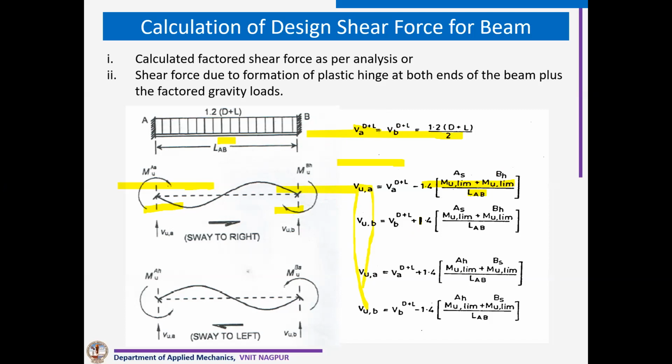Now here you can see this 1.4 factor. Why has this 1.4 factor come? See what happened. We take partial safety factor of 1.15 for steel. Now that 1.15 is multiplied by 1.25, because we say that our yield stress will be 25% more. So 1.25 into 1.15 comes quite close to 1.4. That's why this 1.4 factor has come.